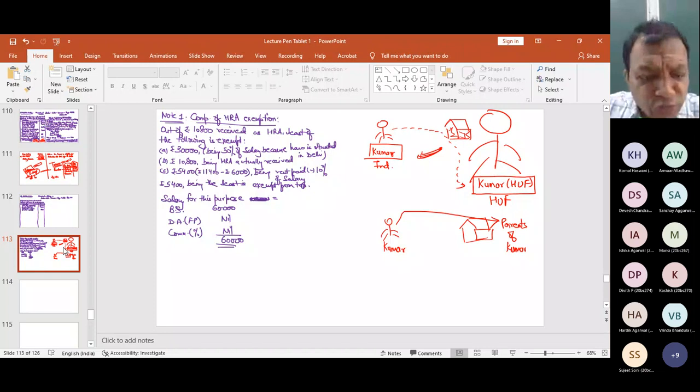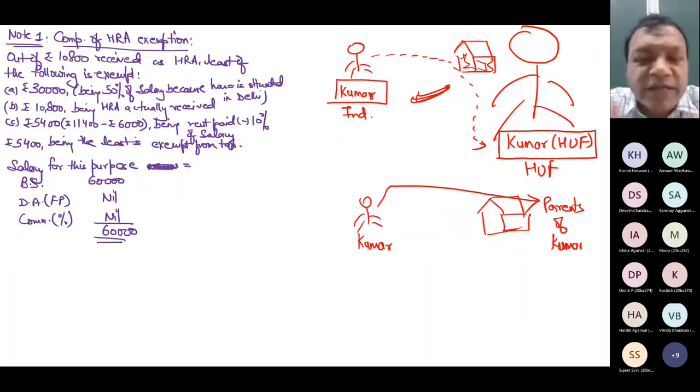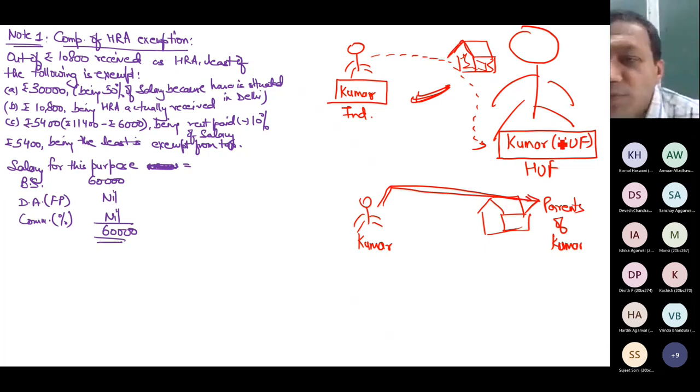You cannot pay rent to yourself. If the house is owned by you, you cannot pay rent to yourself. This house is my parents' house. I can pay rent to my parents, no issue. This house is also not my house, because this house is of Kumar HUF. I can pay rent to my HUF's house, no problem.